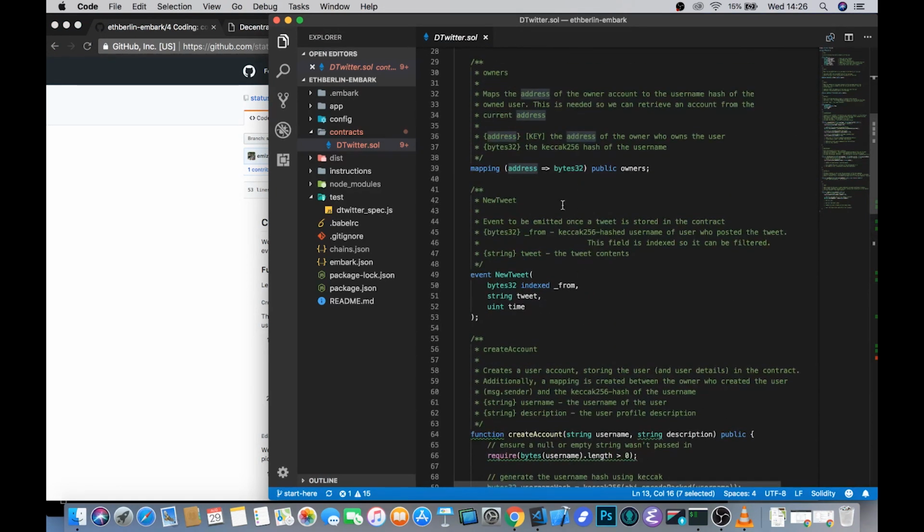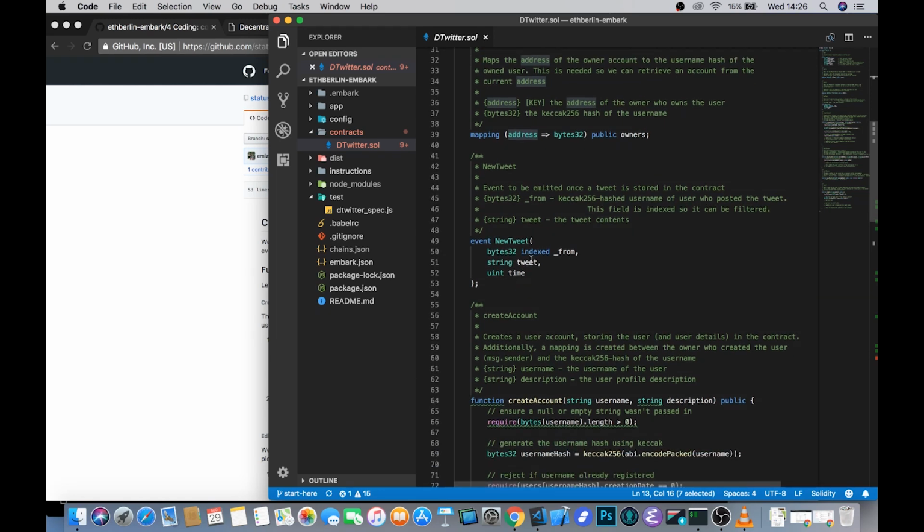We also have an event which is called NewTweet. Events are really useful for storing information off-chain and updating your UI. These go into the logs with each transaction, and then you can filter through those logs to find the events that you're interested in, and use those events to update the UI and inform users of the state of different transactions or the results of them. In this case, we're actually using an event to store the tweets. Whenever anybody tweets, we will emit an event and then filter through the logs coming back from the blockchain, find those events, and update our UI with the information coming back from them.